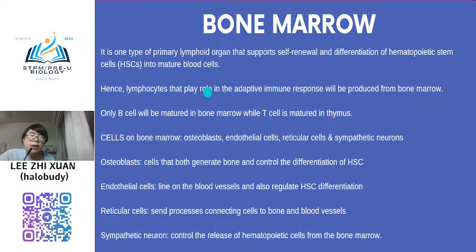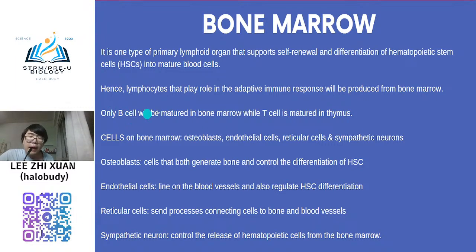And bone marrow is the place where B cells mature, and T cells will mature in the thymus. If you still remember, our lymphocytes consist of two main types, either B lymphocyte or T lymphocyte. So how do we differentiate them? From the naming, B already refers to bone marrow, because it is synthesized in bone marrow, grows in bone marrow, and also matures in bone marrow.